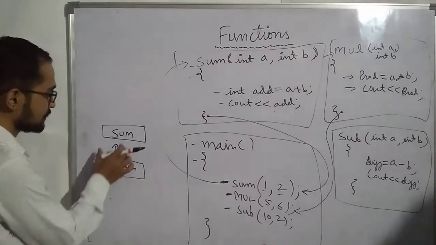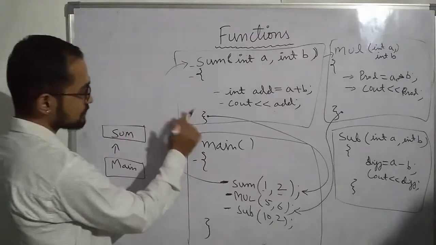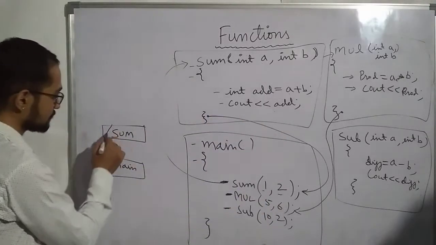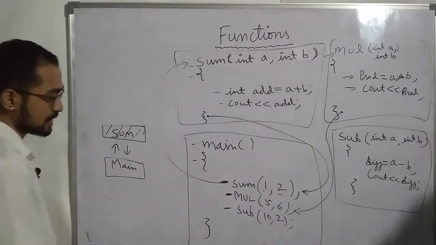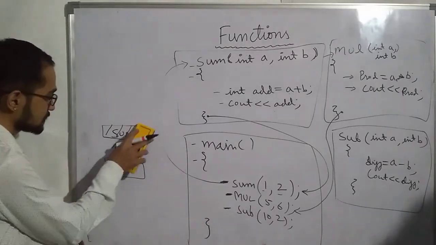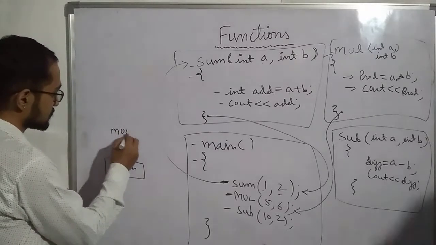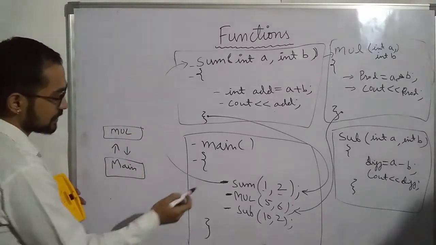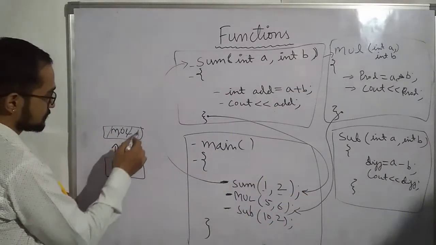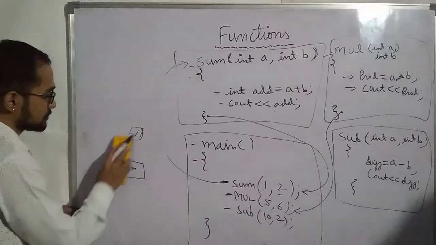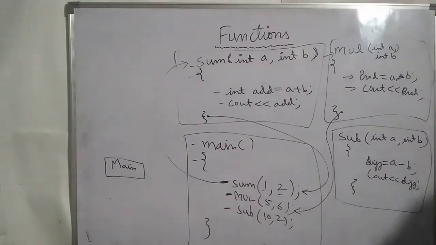So when you call any function, memory will be allocated to that function, and when this function comes back, its memory will be destroyed. Similarly, next time when the multiply function is called, memory will be allocated to the multiply function, and when it comes back, its memory will be destroyed. In this manner, memory is always allocated dynamically, only whenever it is required.